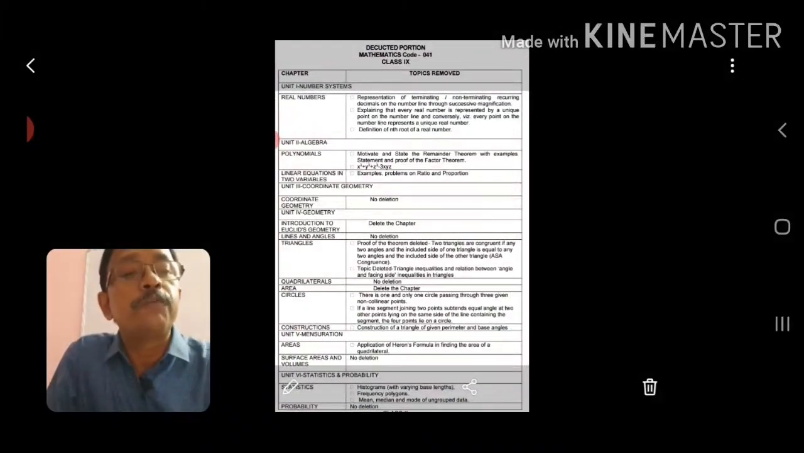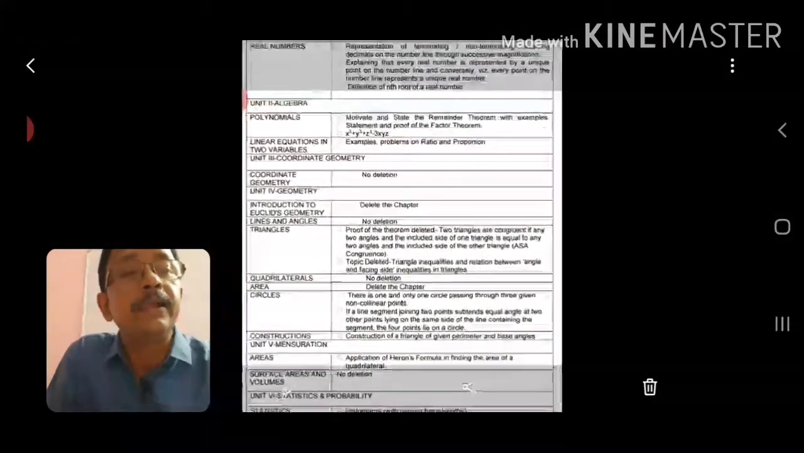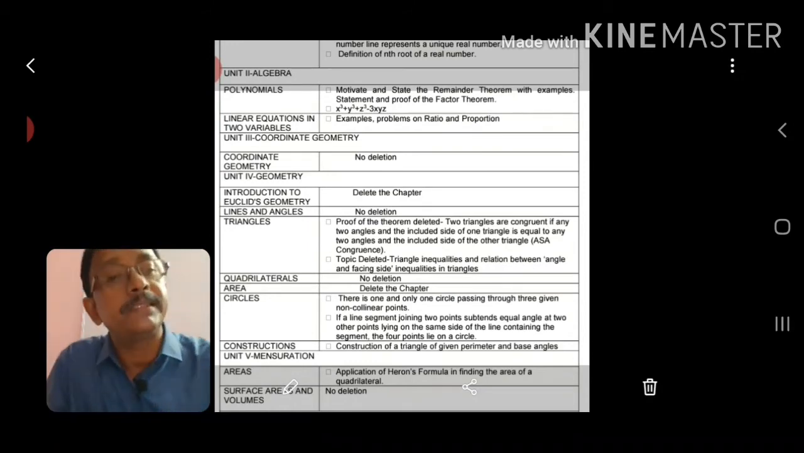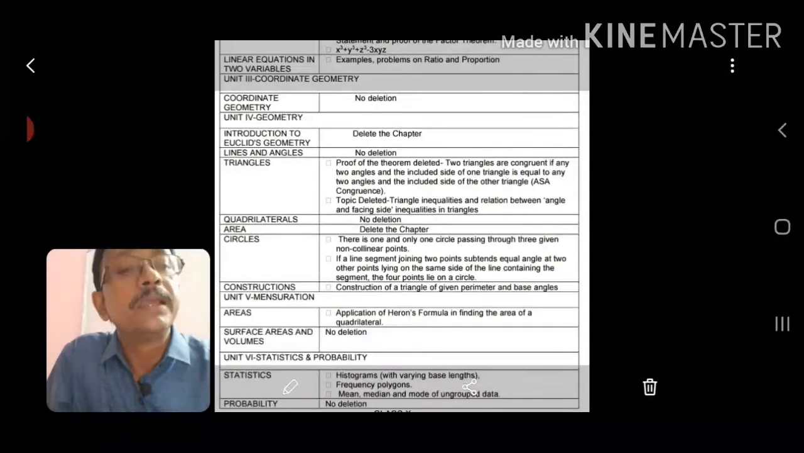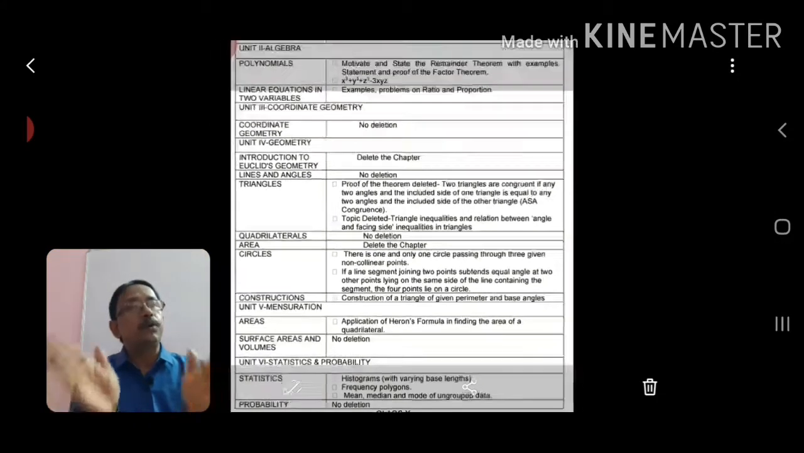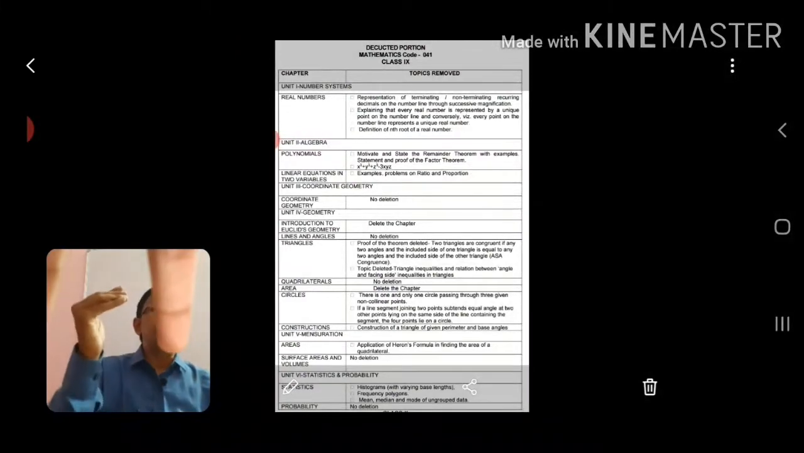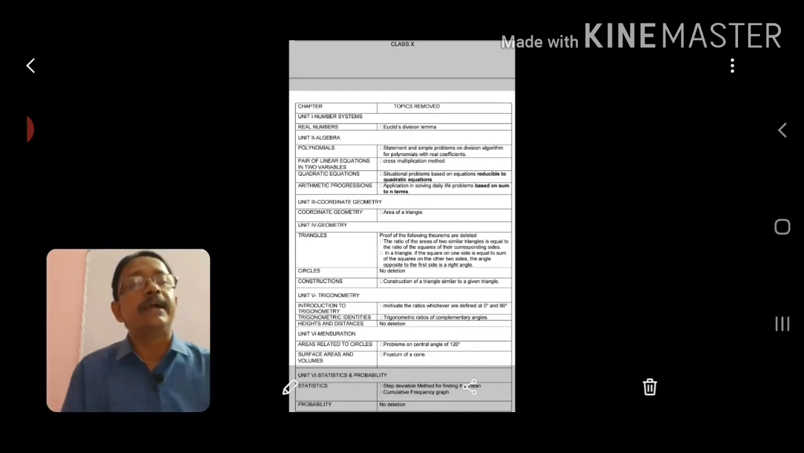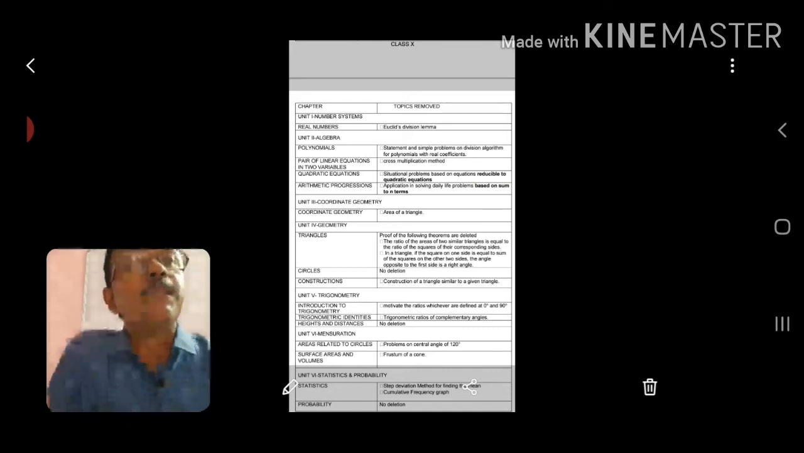And one thing more, from surface area and volume there is no deletion. Whatever is in the syllabus, everything remains the same. Then the last part, probability, there is also no deletion. I think for class 9 you are clear about whatever was deleted, and if you need any more guideline I will help you. You just comment and accordingly I will guide. And whatever latest information is updated, you will get.